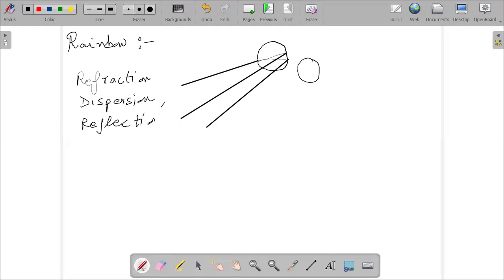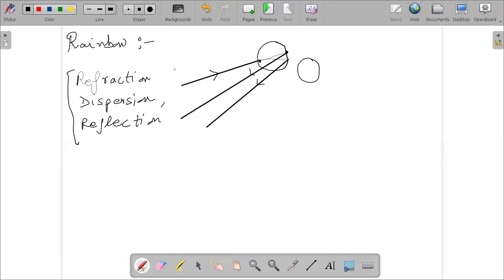The light is getting reflected also, from the other side. I hope you got it. When this light enters over here, at this surface you are having refraction as well as dispersion. When the light is on this surface, then you observe reflection. So these are the three phenomena which are responsible for the rainbow formation: refraction, dispersion, and reflection.